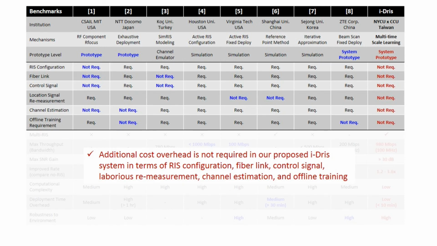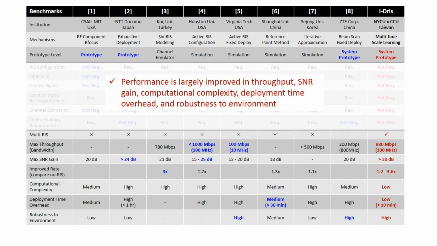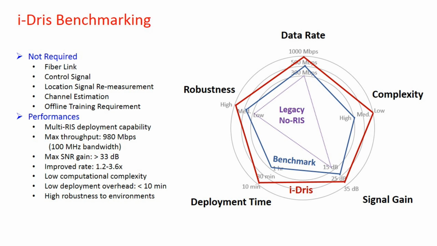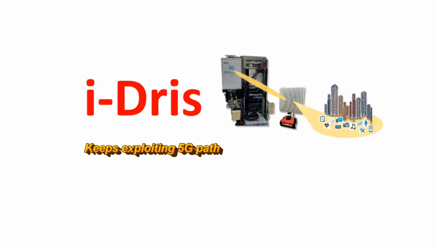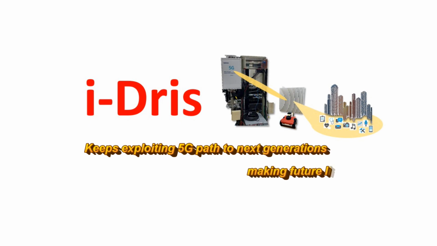Most of overhead or additional costs are not required, such as RIS configuration, fiber link, control signal, laborious remeasurement, channel estimation, and offline training. Additionally, performance is largely improved, with maximum 980 megabit per second throughput, more than 30 dB SNR gain, 3.6 times improved rate, deployment time less than 10 minutes, and also high robustness to the environments. These are all our benefits of i-Dris. i-Dris keeps exploiting 5G path to next generations, making future life better.